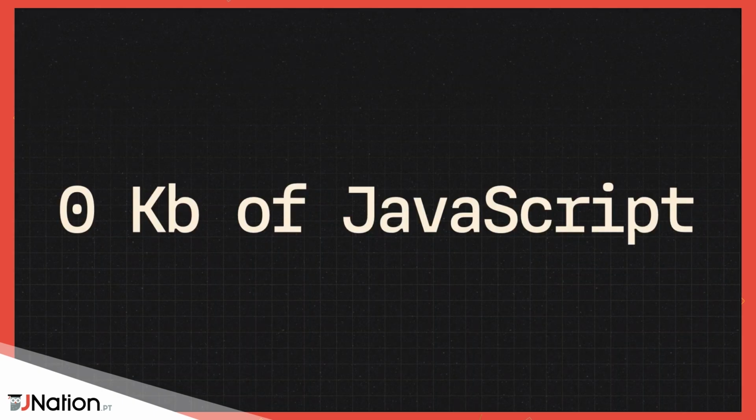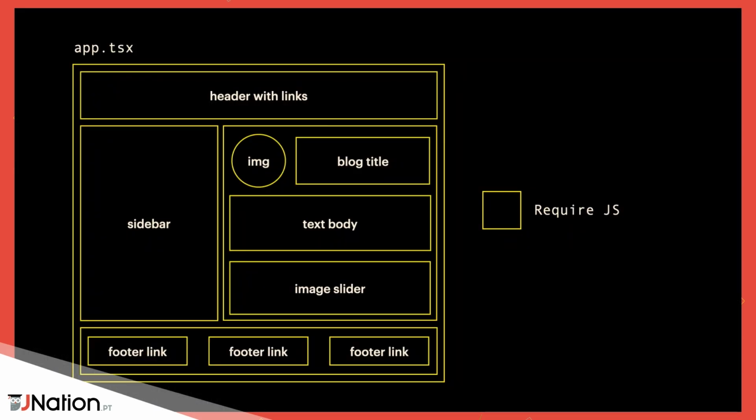Well, we ship with 0 kilobytes of JavaScript in production by default. I'll explain that a bit further. So think of your app in a meta framework, Next, Nuxt, whatever. It looks like this. We require a lot of JavaScript to render all of those components. For instance, like the header there, the text body, the image slider, that might make sense to render with JavaScript. But why are we rendering that footer here with JavaScript? It's just static links. That doesn't make sense.